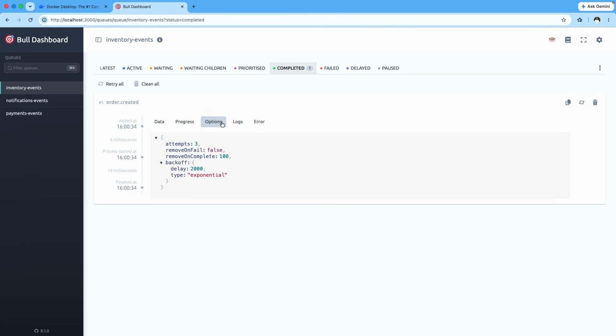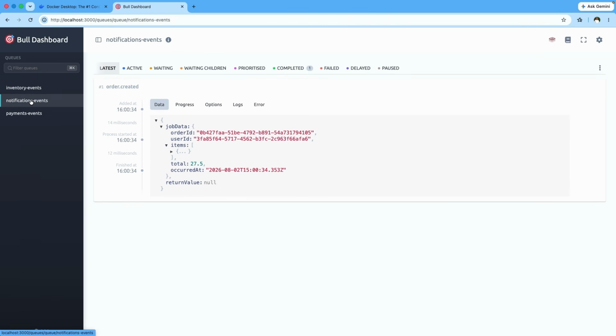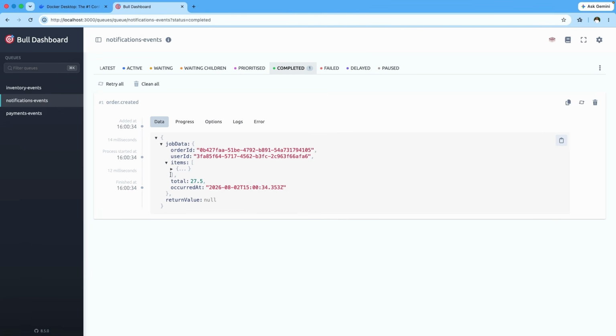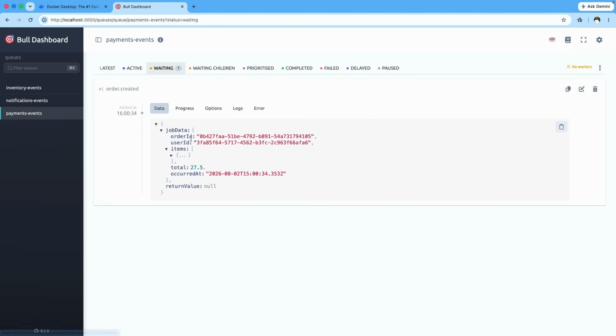You can check the progress, the options. These are some options that we can pass, so it doesn't mean that this is what happened. You can see this was in 60 milliseconds. Over here, no logs, no errors, and you can see this is the actual data. And you can see this has been completed. We have the notification events as well, which also has been completed. You can see everything here, but the payments event is still waiting because currently we do not have the consumer created for the payments event.